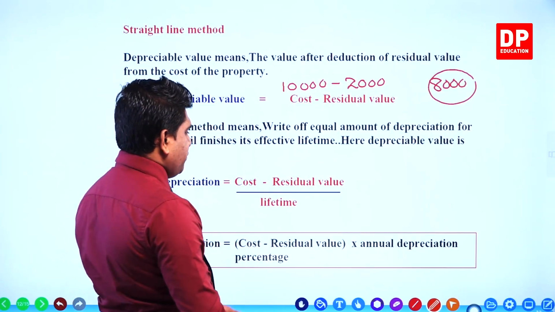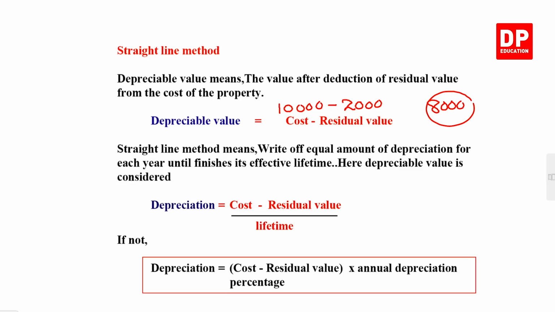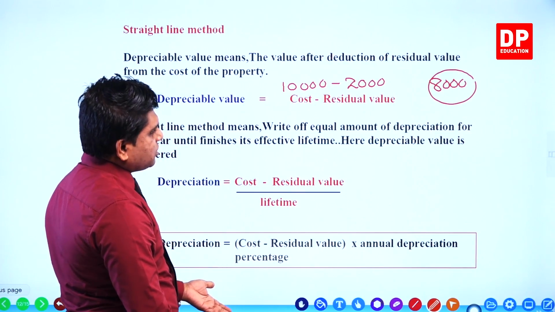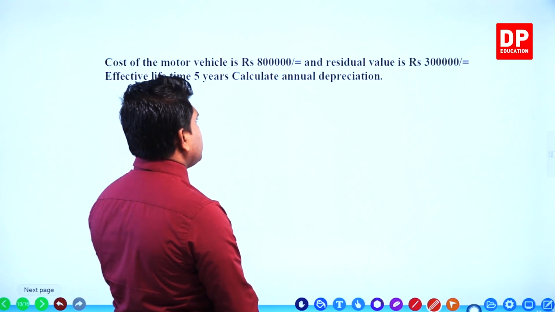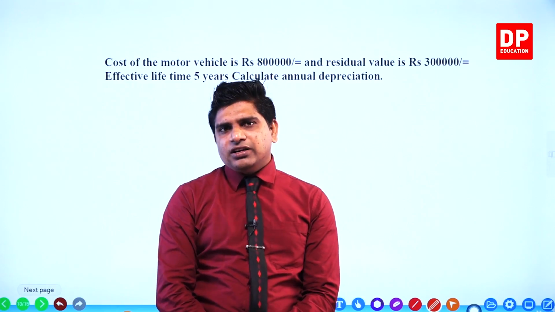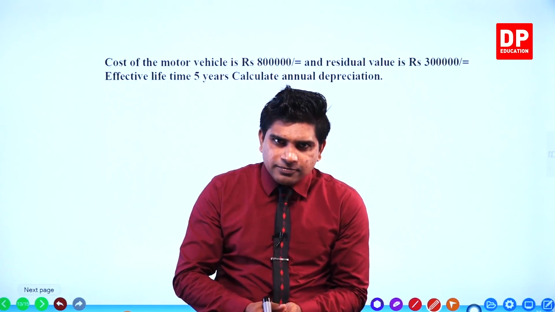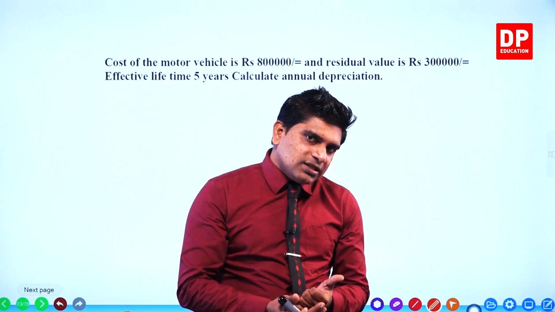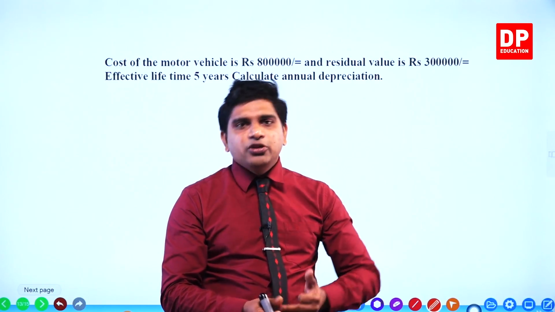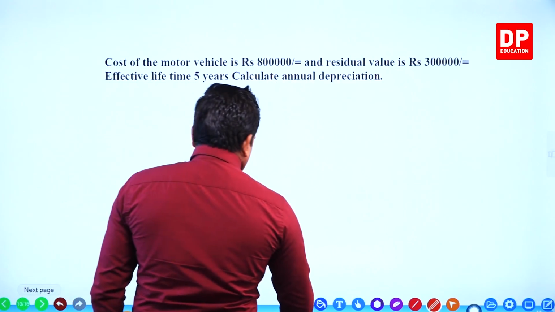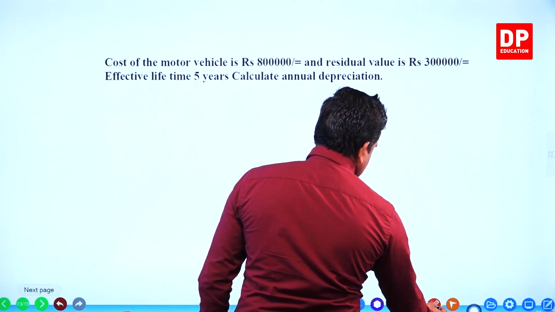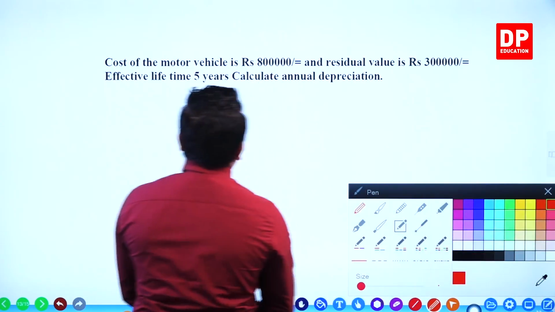Depreciation is cost minus residual value multiplied by the annual depreciation percentage. If you want, you can write down the details, right? It's very important to you. Now, cost of the motor vehicle is 800,000 and residual value is 300,000. Effective lifetime 5 years. Calculate annual depreciation, right? Do you remember the formula? Cost minus residual value divided by lifetime. Then you can find annual depreciation, right? Now, the cost is how much? I'll do it under this, then you can easily collect the details.